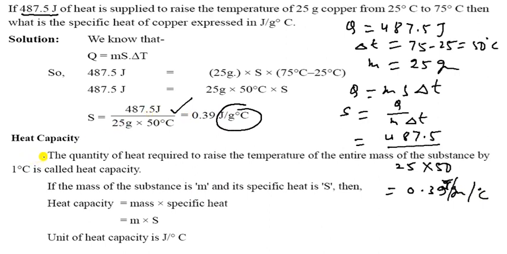Heat capacity. What is the heat capacity? The quantity of heat required to raise the temperature of the entire mass of the substance by 1 degree C is called heat capacity, not specific heat, it is heat capacity. So remember, heat capacity is always mass into specific heat, that is M into S, and the unit of heat capacity is joule per degree C. That is the SI unit, so you can remember this.